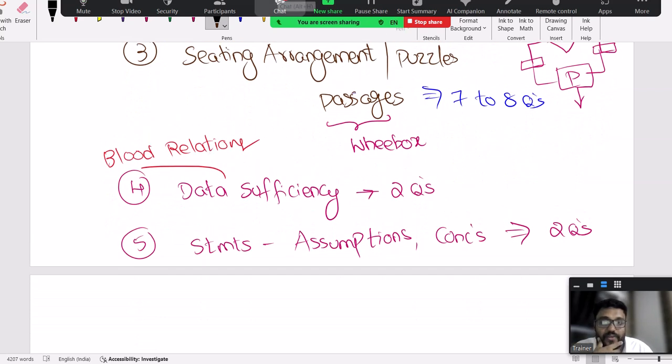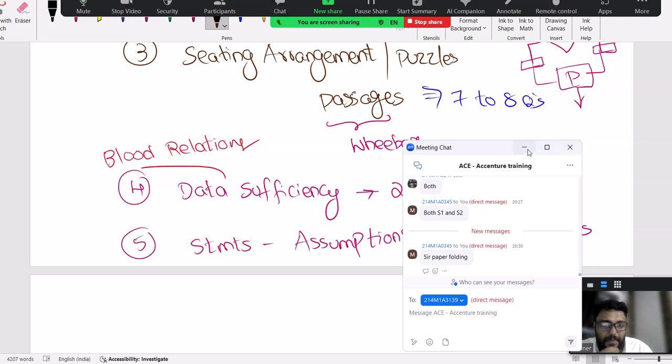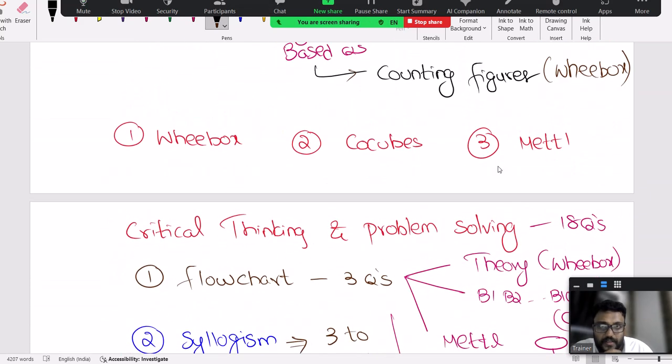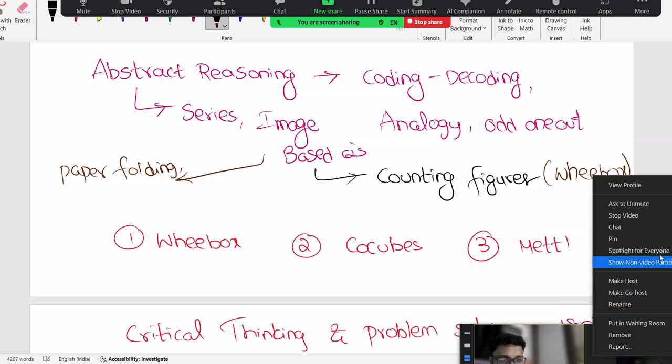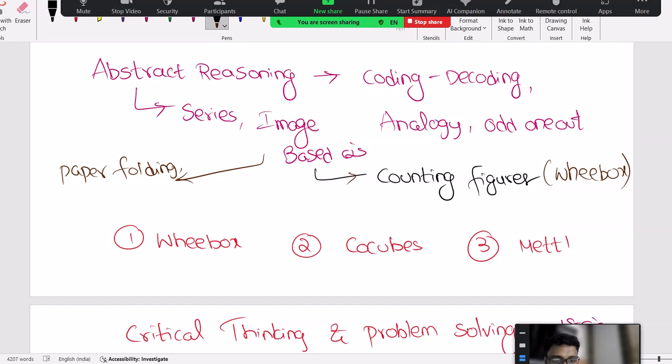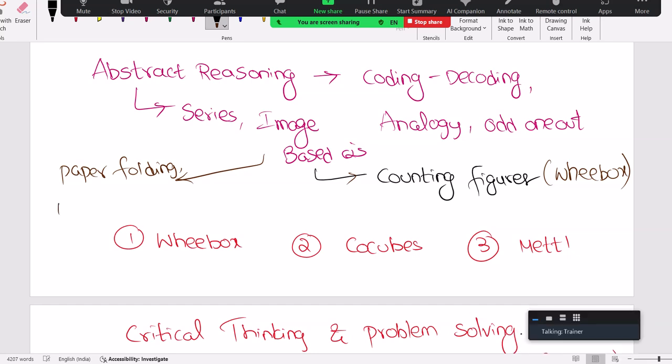Got it. So guys, hope you understand. Paper folding, paper cutting, yeah, that comes under image based questions. That's what image based questions means. Paper folding and paper cutting, they're not asking much. Paper folding images, mirror image, water image related stuff. What is next: diagram, mirror image, water images, embedded figure, spotting out the embedded figure. They'll give one diagram, and you find which diagram is not having it. There are a lot of topics actually.